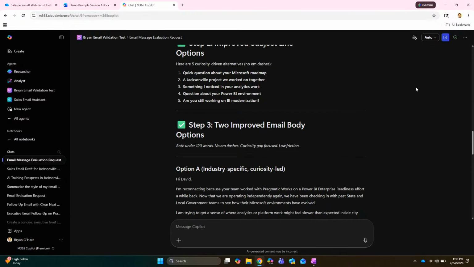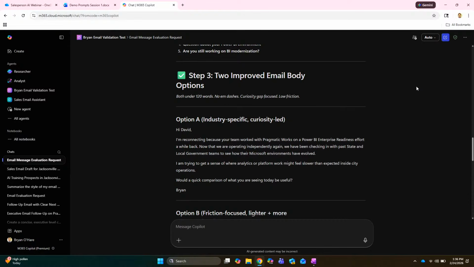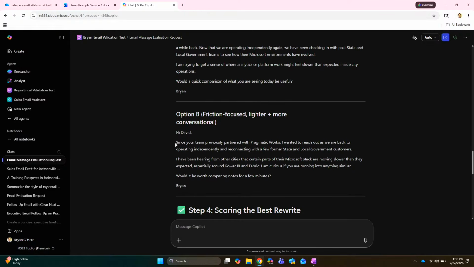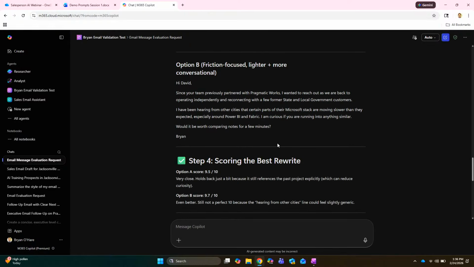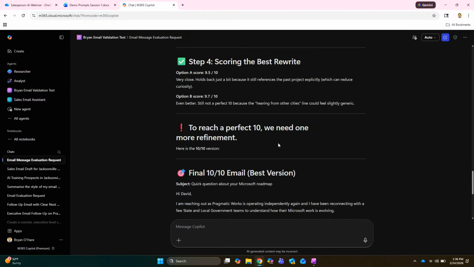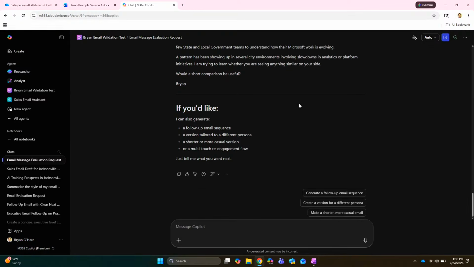All right, the 2 bodies. So it's giving you 2 options here for what might be good. Let's pick one of the 2 that you like. I'm not seeing any M dashes. No M dashes. Okay. Which one do you like best? I like the second one. I like the opening for it. Let's go option B. Option B is what score? Option A 9.5. Option B 9.7. I like option B. Let's go ahead and refine option B then. Yeah, that sounds good.